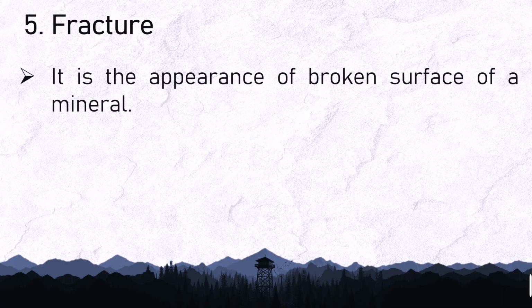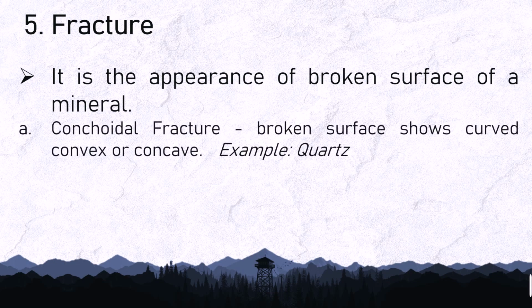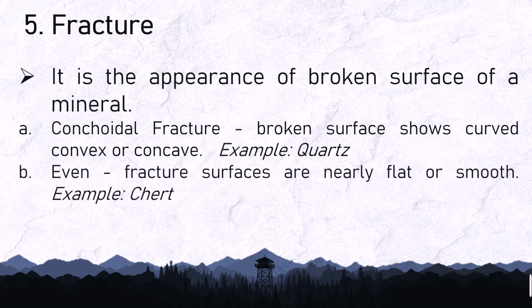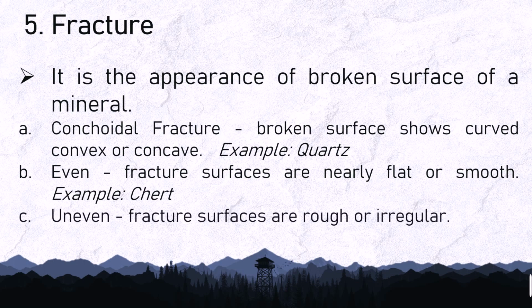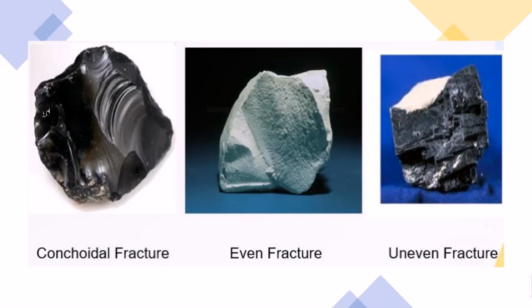Fracture. It is the appearance of the broken surface of a mineral. Conchoidal fracture, where the broken surface shows curved, convex or concave. The example is the quartz. Even, where the fractured surfaces are nearly flat or smooth. The example is the chert. Uneven, where the fractured surfaces are rough or irregular. These are the concrete examples: conchoidal fracture, even fracture, and uneven fracture.